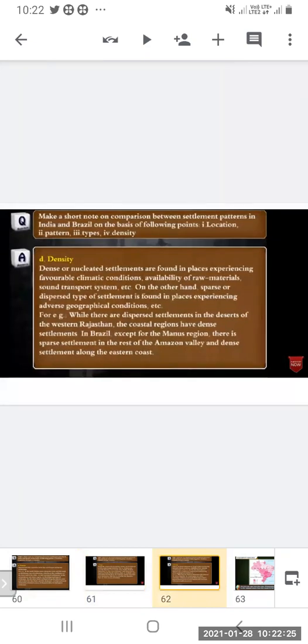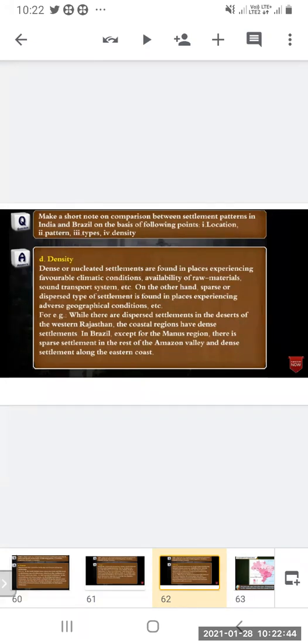Now density. The dense or nucleated settlements are found in places experiencing favorable climatic conditions, availability of raw material, a sound transport system, etc. On the other hand, sparse or dispersed type of settlement is found in places experiencing adverse geographical conditions.